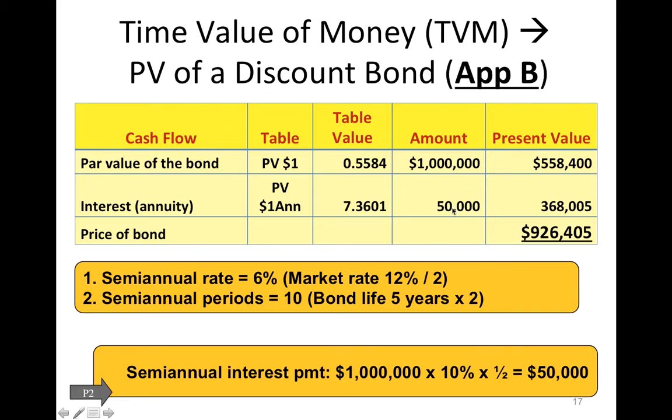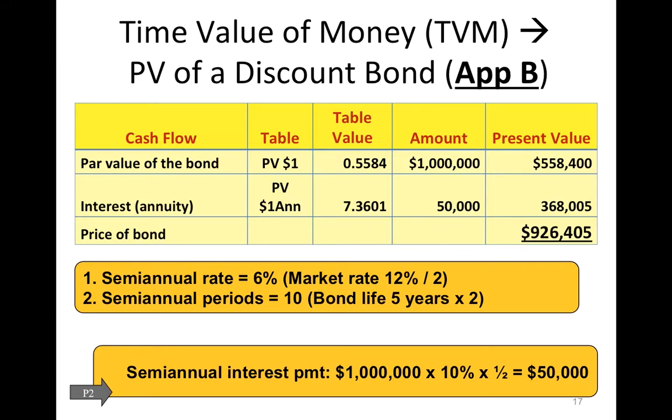We're using Appendix B. So we have two types of cash flows here. The investor is thinking, I have to pay $1 million in 5 years, right? So, how much is this 1 million worth today? So what we do, we use present value tables. You will find them in your textbook in Appendix B at the end of the book. Not after this chapter, but at the end of the book, there are tables. It's table B1 and B3. We're not going to use B2 and B4.